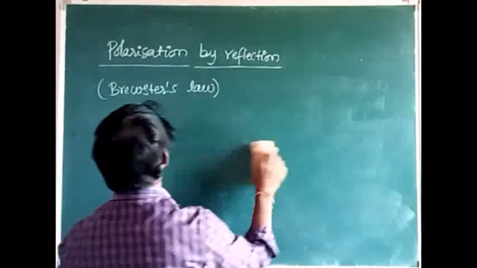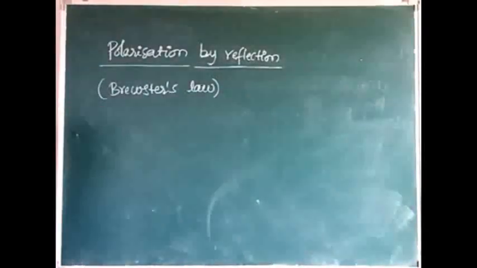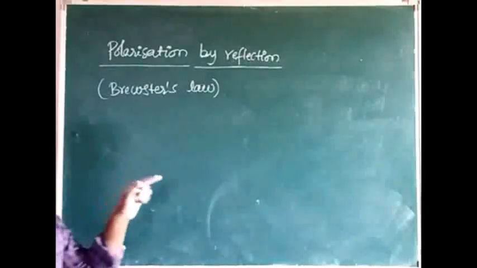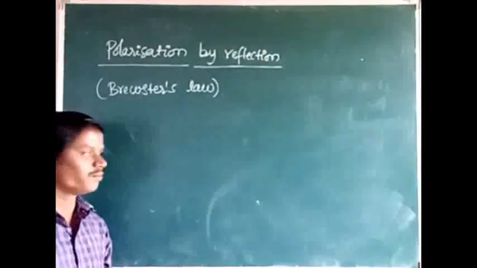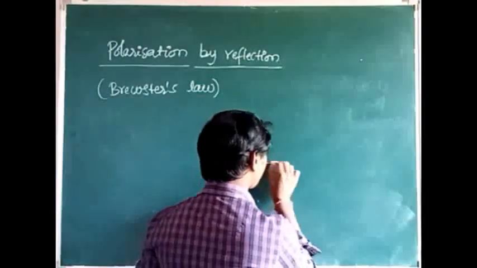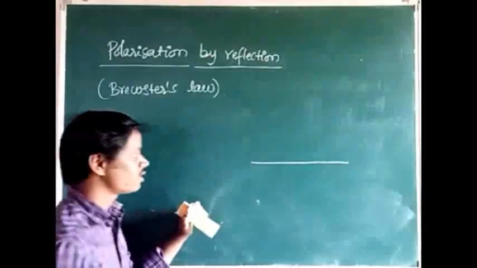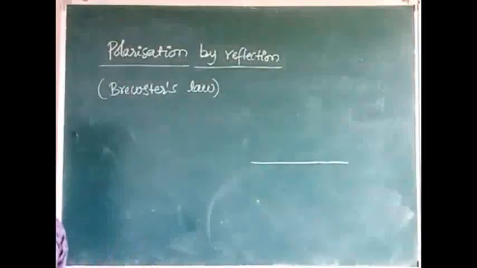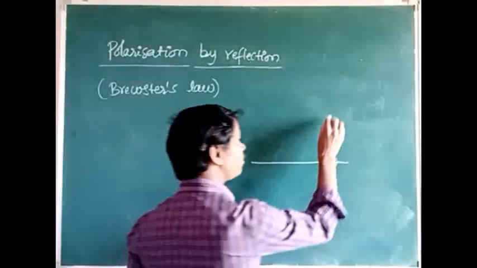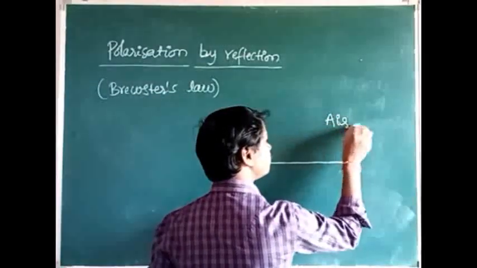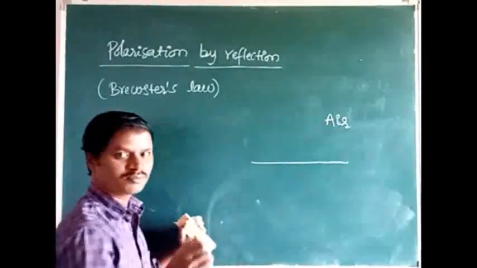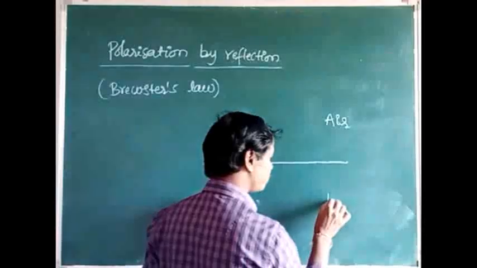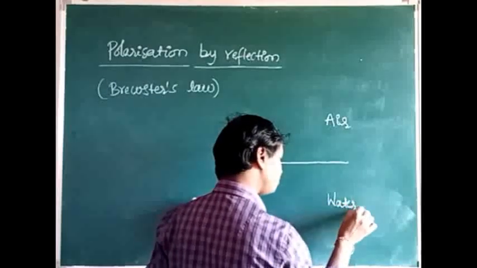Then what about polarization by reflection? Brewster found that whenever the ordinary light or unpolarized light is incident on the refracting surface of two media, see, it is the surface which separates the two transparent media. For example, I will take air and any other liquid, for example water.